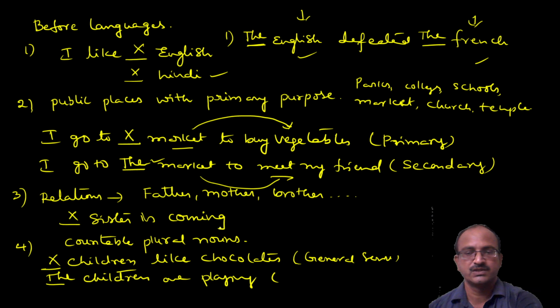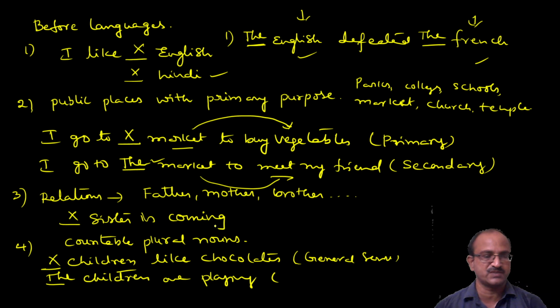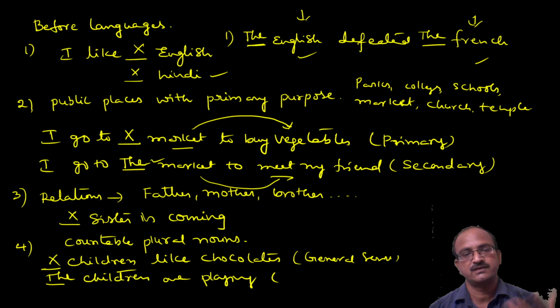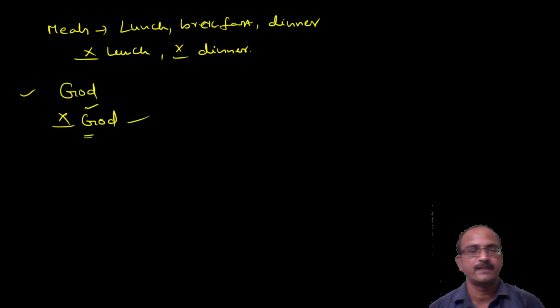With the relations, father, mother, brother, you should not use any article. Countable plural nouns in the general sense, we should not use; if they are in a personalized sense, we can use an article. With the meals, lunch, breakfast and dinner, we should not use any article. And the last one, before the name of God we should not use any article.